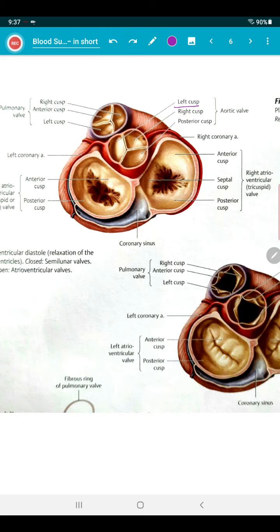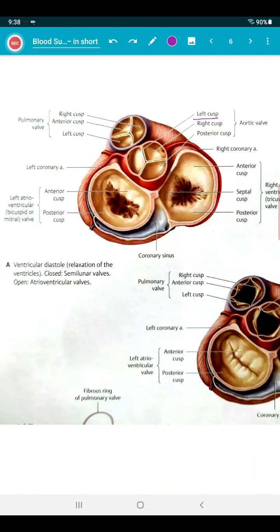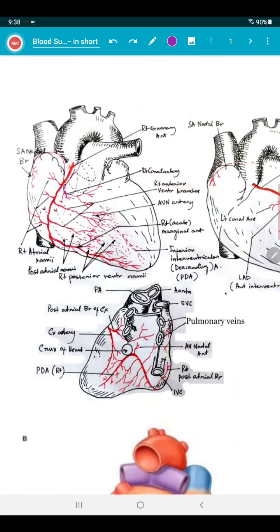From this right cusp, the right coronary artery takes its origin, going up to the inferior border, then going back up to the crux of the heart. So from here to here is the first part, and from here to here is the second part, up to the crux. That is the picture of all the valves and the orifices. So we move on to the previous picture.